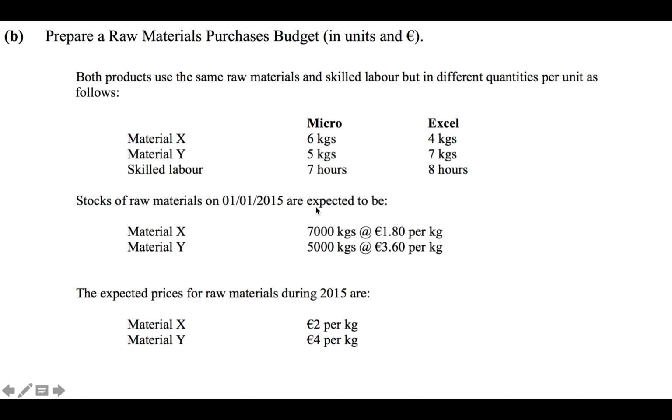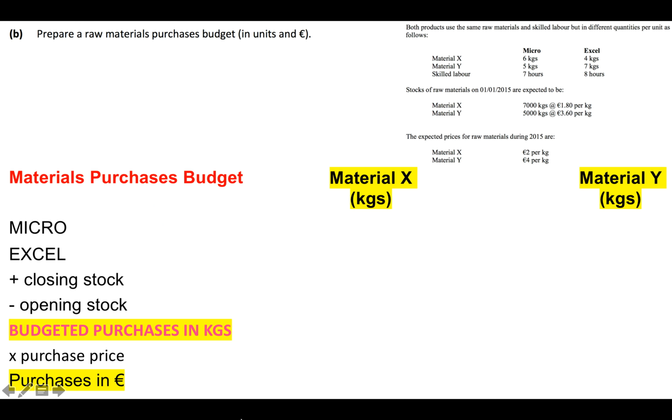Stocks of raw materials at the start of the year expected to be 7,000 kgs material X, 5,000 kgs material Y, and then here are the expected prices. So we're going to use the expected prices during the year because we are going to be purchasing the kgs during the year, and that's the prices that they're at. Okay, so let's do this then.